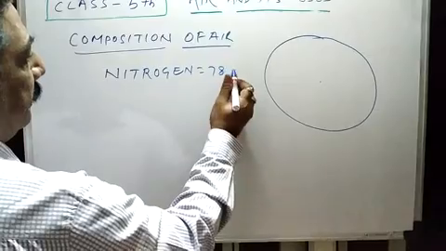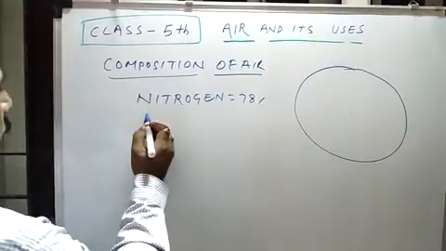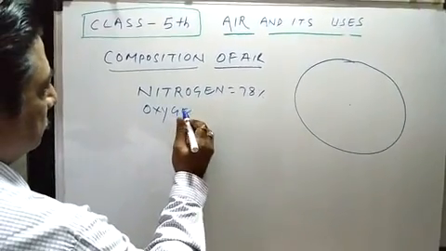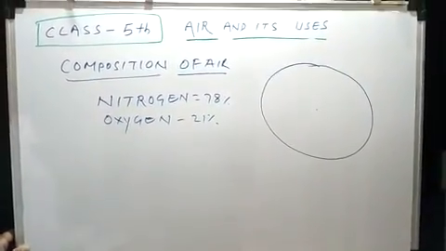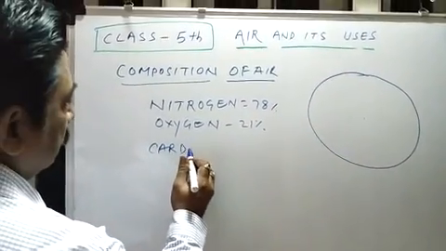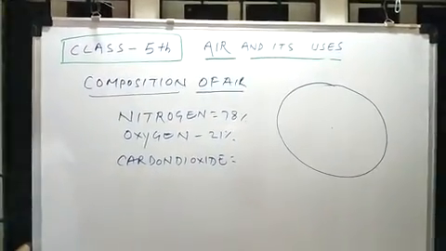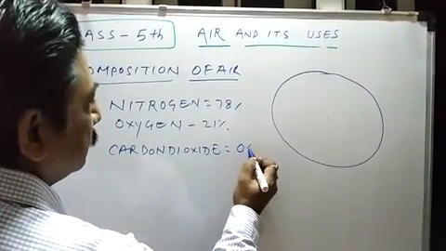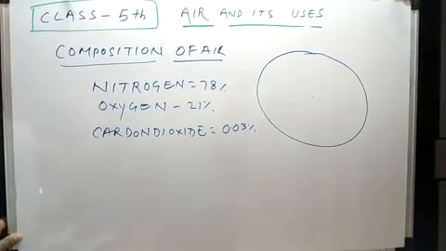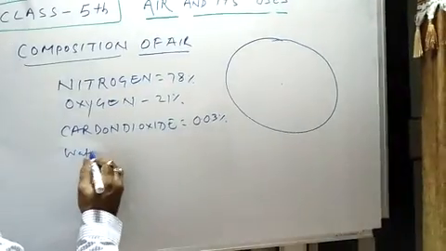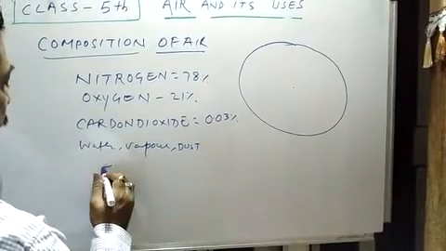Nitrogen 78%, oxygen 21%, carbon dioxide 0.03%, water vapor, dust and others.